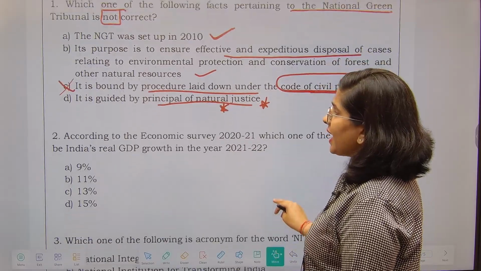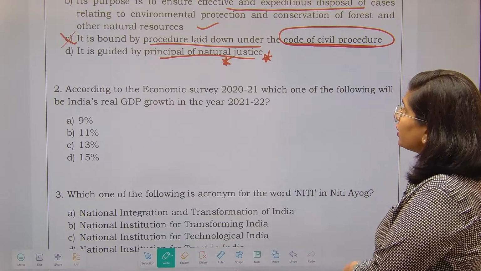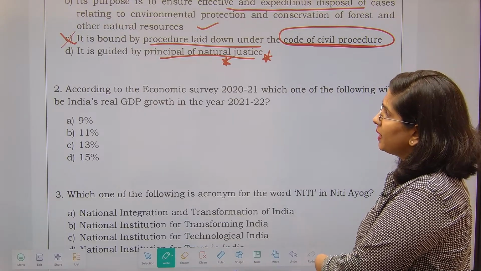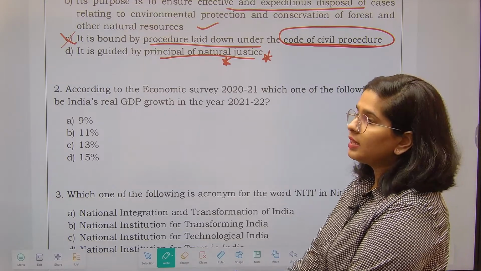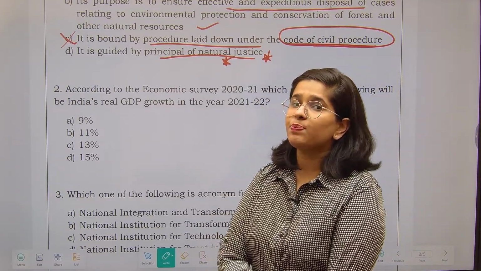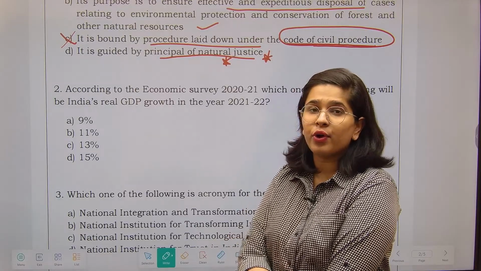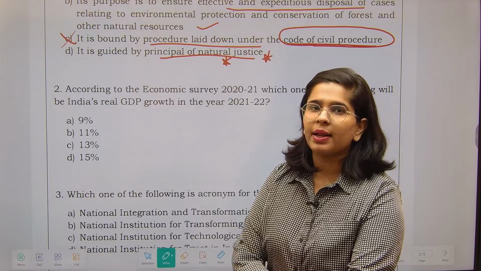Now next is, as per Economic Survey 2021, which one of the following will be India's real GDP growth in the year 2021-22? Fine. This question has been taken from the Economic Survey. This question is purely memory based. So you have to memorize the data as well. Important data, not every data, but important data.